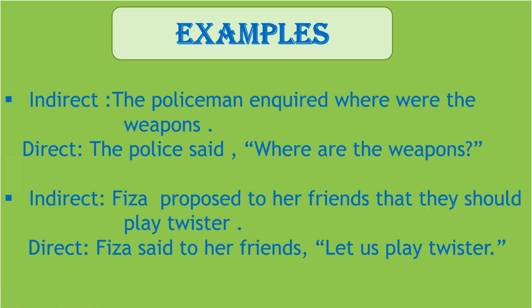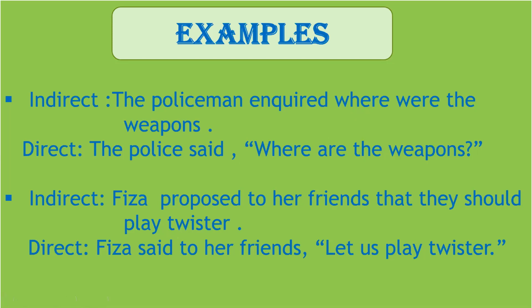The policeman inquired where the weapons were. Now, first we will change the reporting verb inquired. Sorry, I've not written policeman here. So the policeman inquired will become said. Then we will put a comma. Then, where the weapons were. So where is the question word, the WH word. So we will open the quotation mark, and we don't need to change the question word because in case of WH type questions, you learned that it is only the joining clause in the indirect speech.